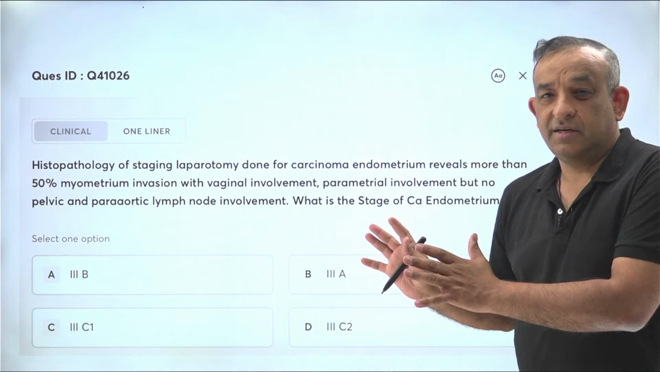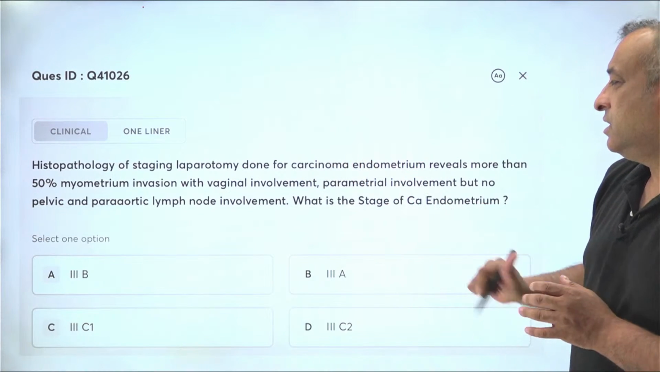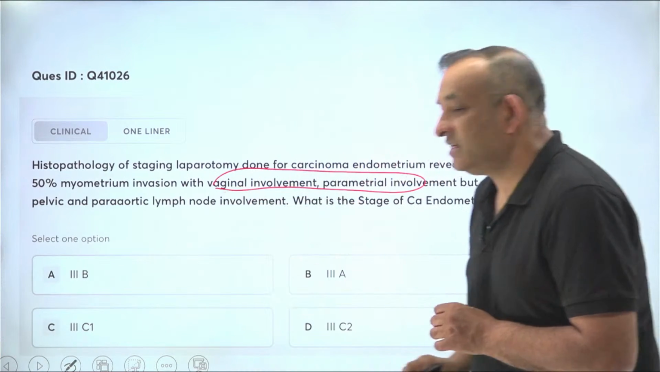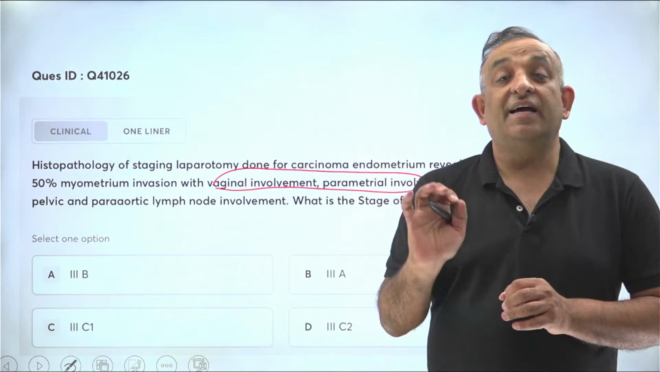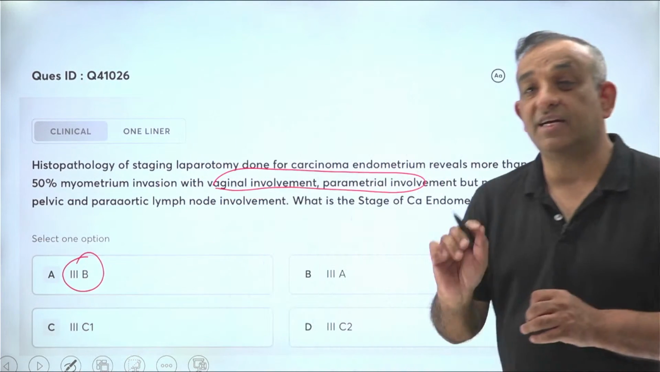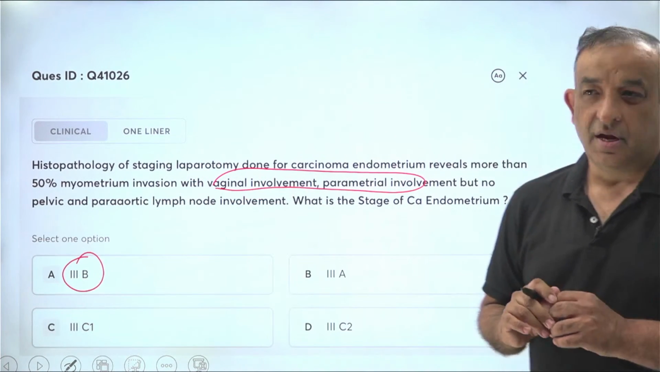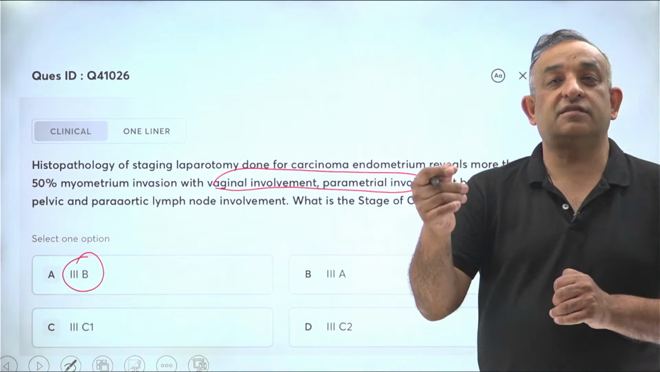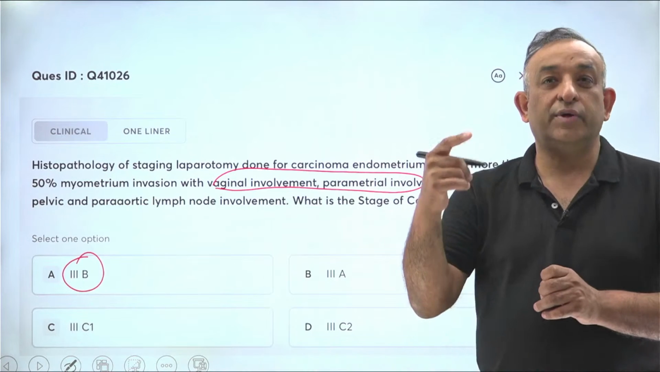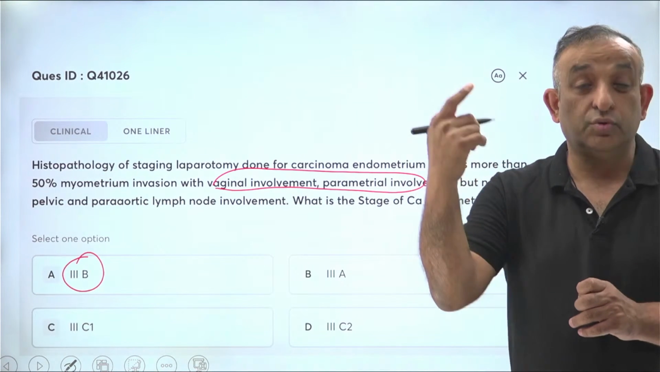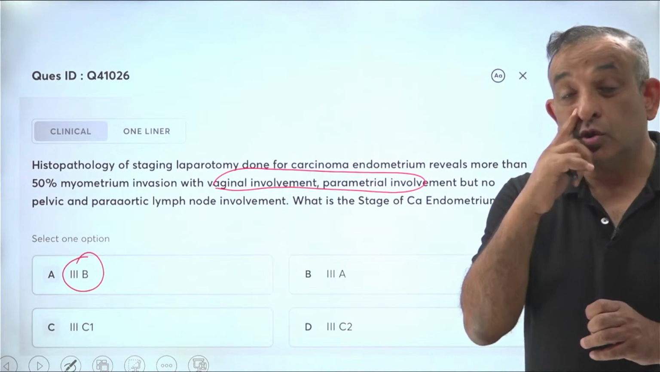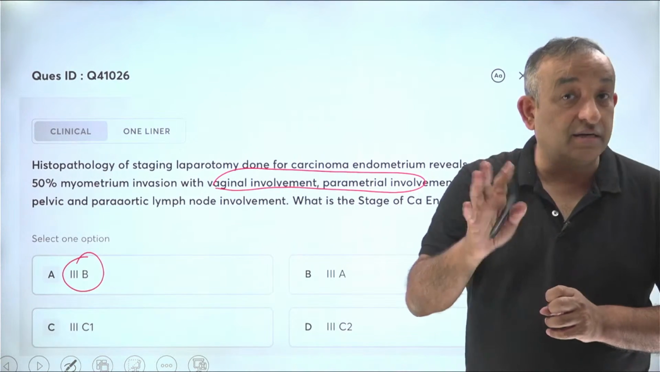So when we are talking about CA endometrium, vaginal involvement, which is asked in this question, with parametrial involvement, is classically stage 3, and it is stage 3B. I have always highlighted in my classes that vaginal involvement in CA endometrium will come as a question. Now, vaginal involvement in CA cervix: 2A is upper vagina, lower 1/3 vagina is 3A. So vaginal involvement in all the cancers, try and remember.